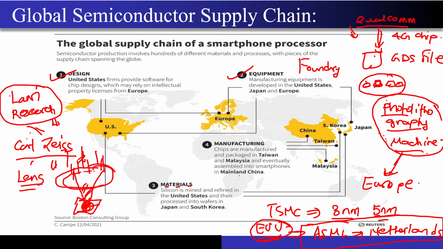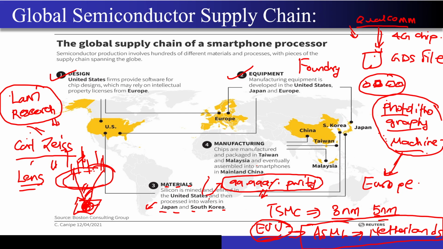So what has been written over here? Silicon is mined and refined in the United States and then processed into wafers in Japan and South Korea. Now why do we need a separate processing? Because the United States is still not capable of producing silicon with 99.999% purity. This is the amount of purity that will be required to ensure that there are no defects present in the silicon wafer, so I can take the design of the customer and fabricate the patterns on this silicon wafer, right?